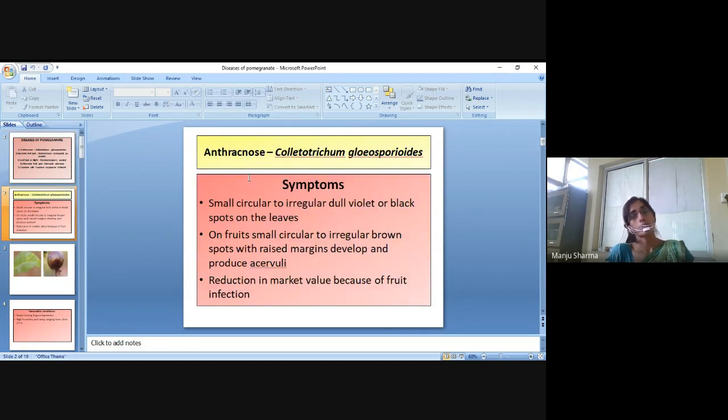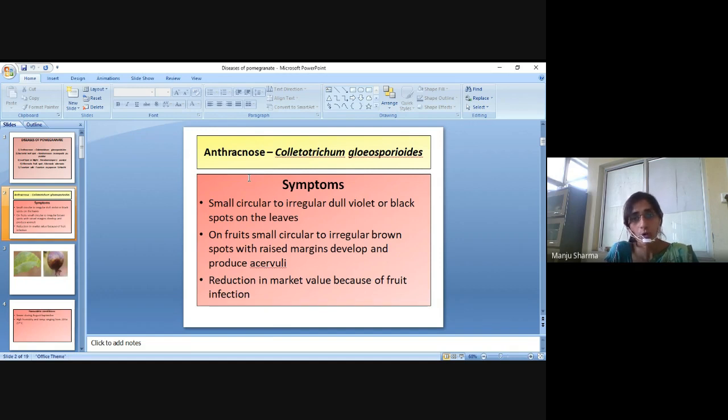So, let's start. Anthracnose, which is caused by Colletotrichum gloeosporioides. The symptoms are small, circular to irregular, dull violet or black spots on the leaves.